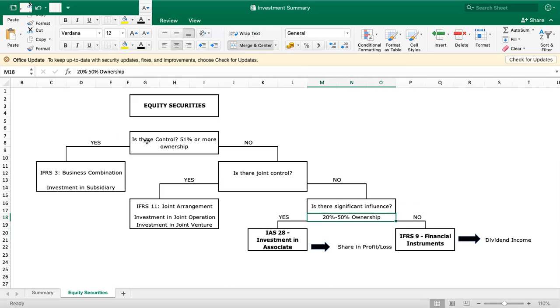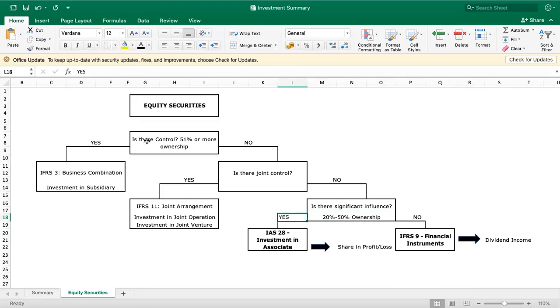Question, if yes, if I have significant influence, if my ownership is 20 to 50%, okay, how do we account your investments? Your investment is called investment in associate or accounted under IAS 28 standard. So that is investment in associate. What if no? There is no significant influence. So how do we account for the investment? So your investment is accounted under IFRS 9, which is financial instruments.